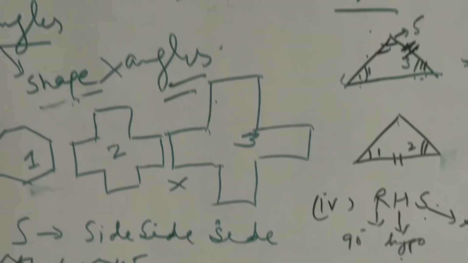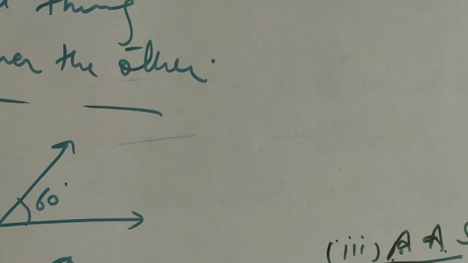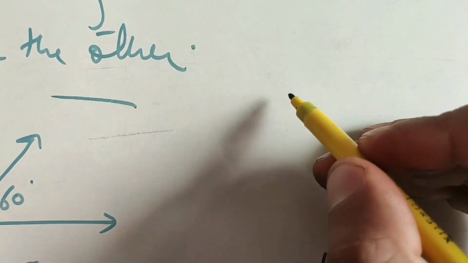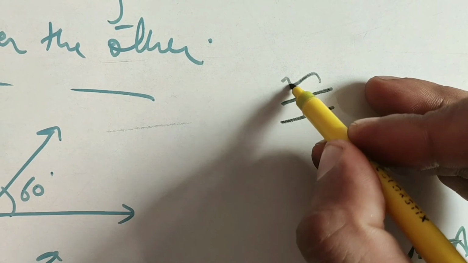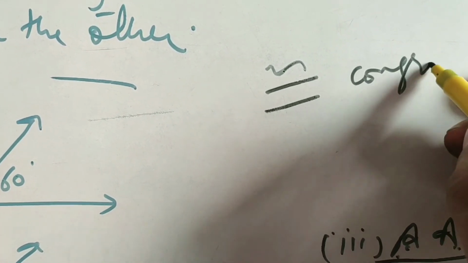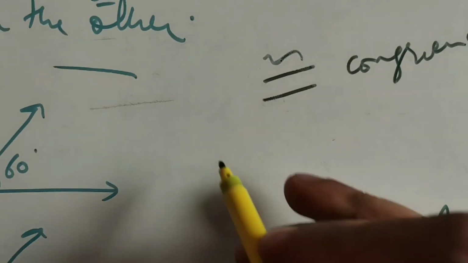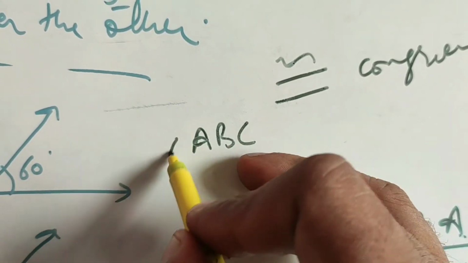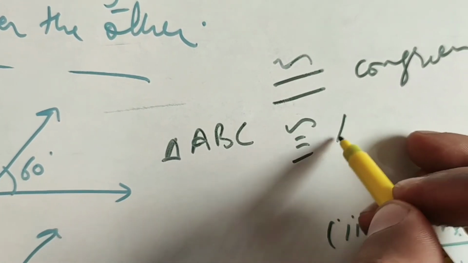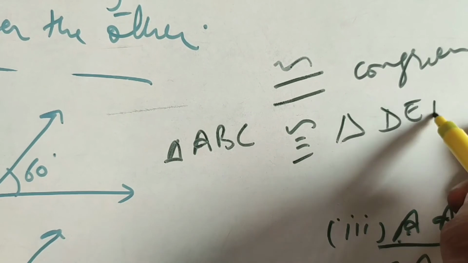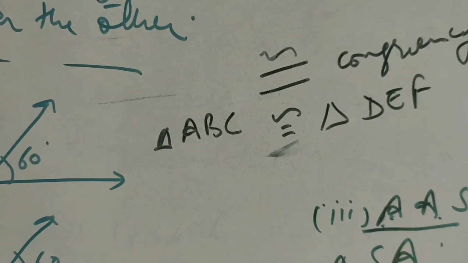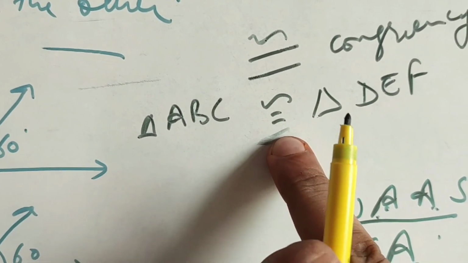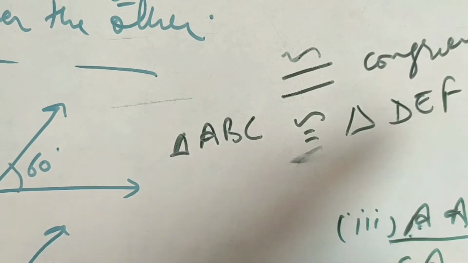Now, to represent any two congruent triangles or two congruent shapes, we use this sign. This is the sign of congruency. Suppose we write triangle ABC is congruent to triangle DEF, then you will write it as triangle ABC, this sign meaning congruent to, triangle DEF.